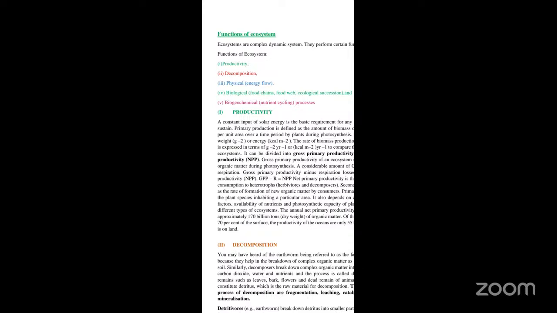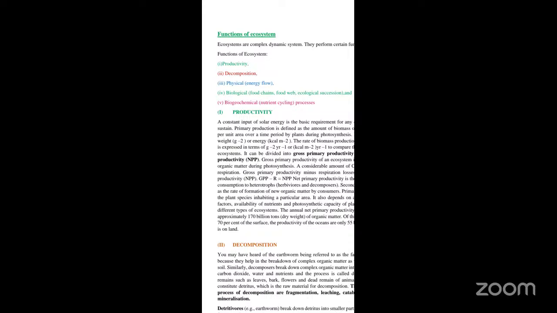Now what do you mean by productivity? You all know that in an ecosystem there are different biotic components: the producers, the consumers, and the decomposers. With reference to the producers, the plants produce the food for the animals as well as for human beings.